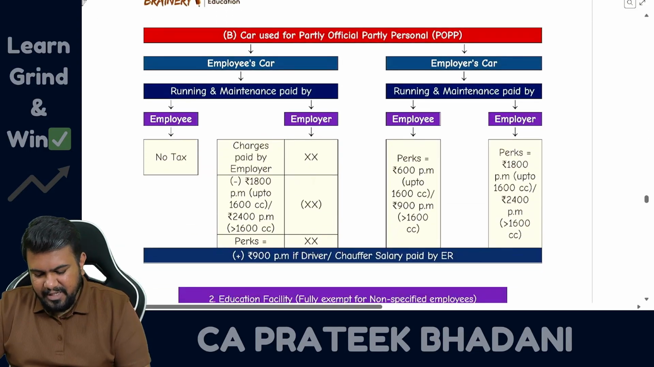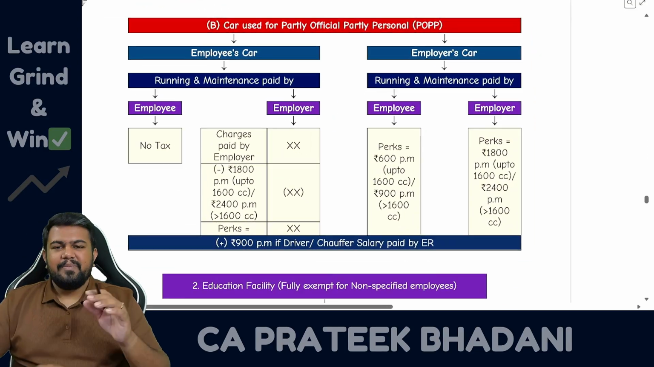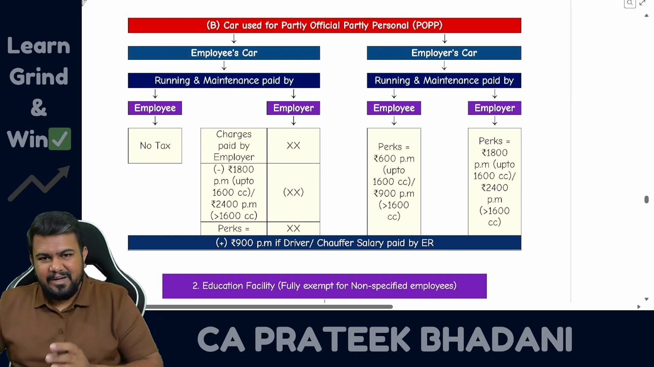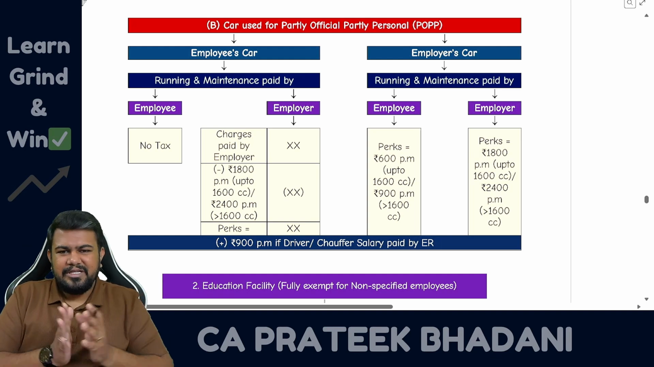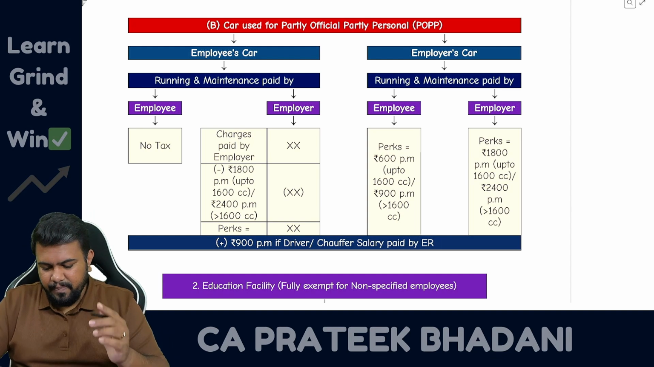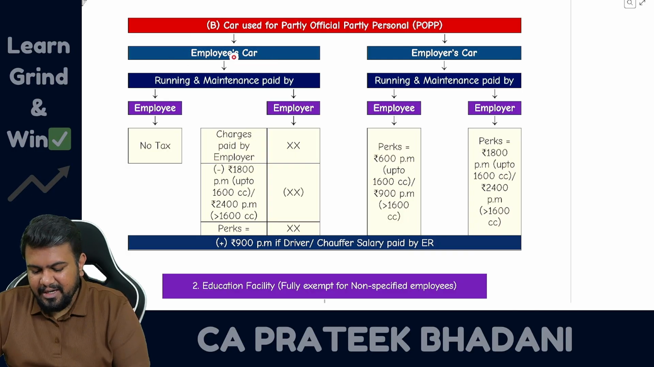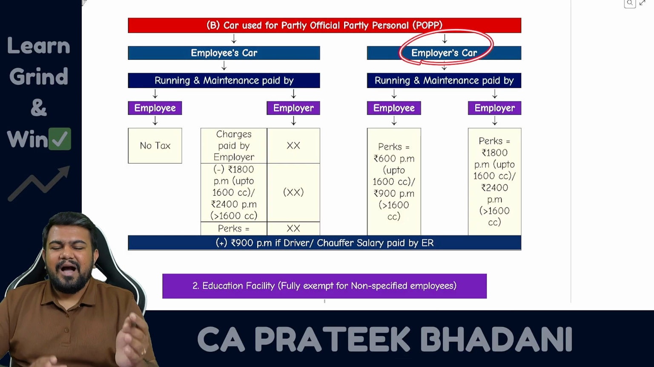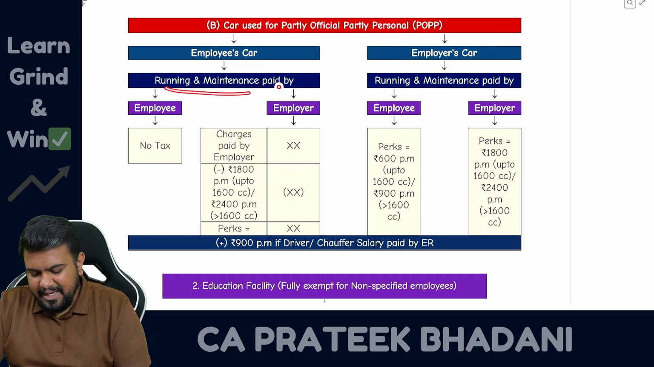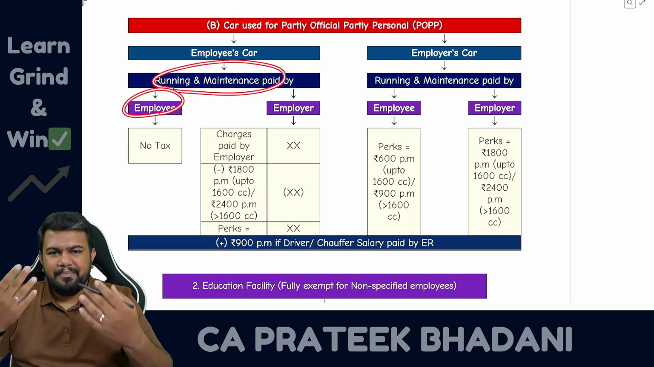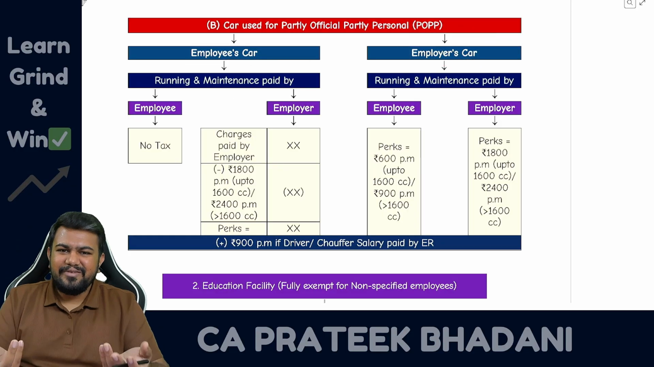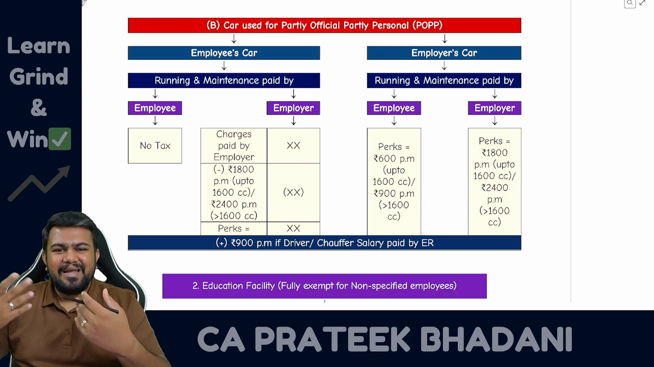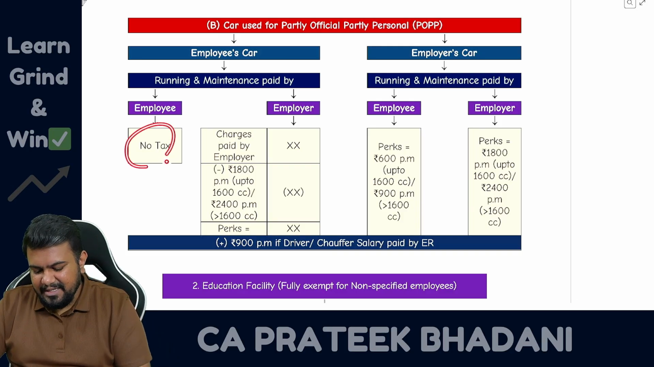So partly official, partly personal purpose, it means what? The employee is using for personal purpose also, for official purpose also. In such case, what to do? In such case, you have to see whether the car belongs to the employee or car belongs to employer. If car belongs to employee and running and maintenance expense also is paid by employee himself, then there is no perquisite at all, because all the expenses are by employee himself. That is why it is not taxable.